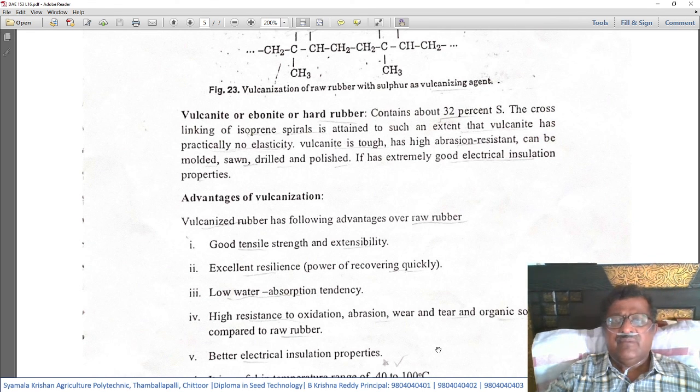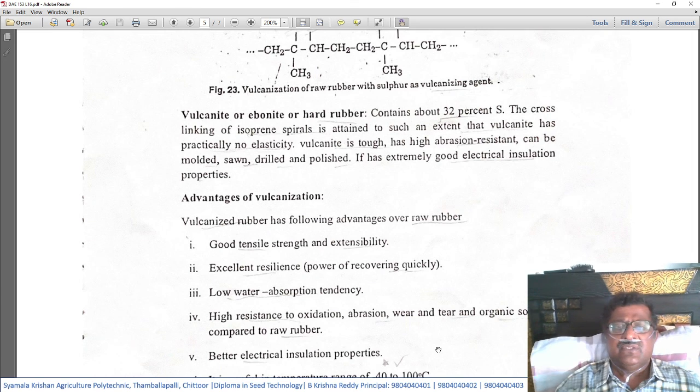It has extremely good electrical insulation property also. Because of the high sulfur content, the material becomes so hard and abrasion resistant, and it also becomes an extremely good electrical insulating material.